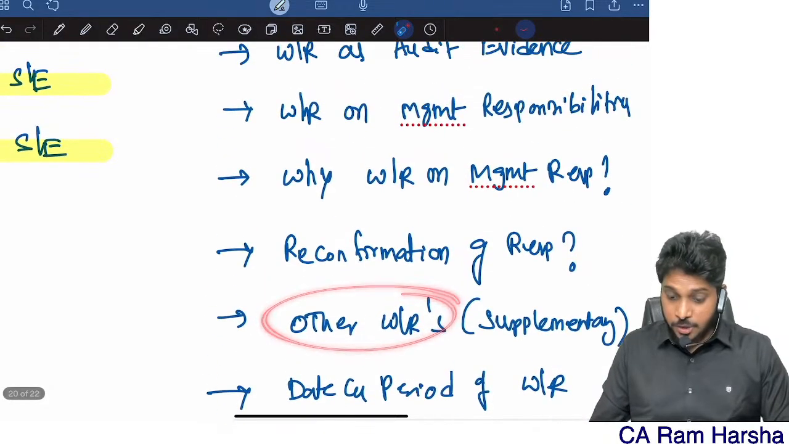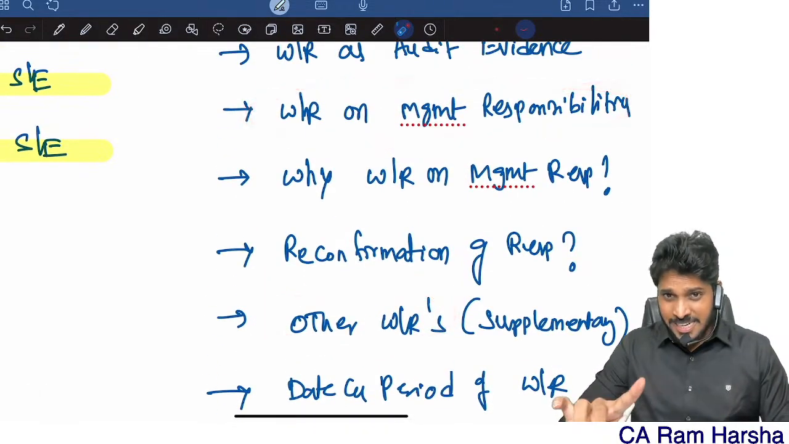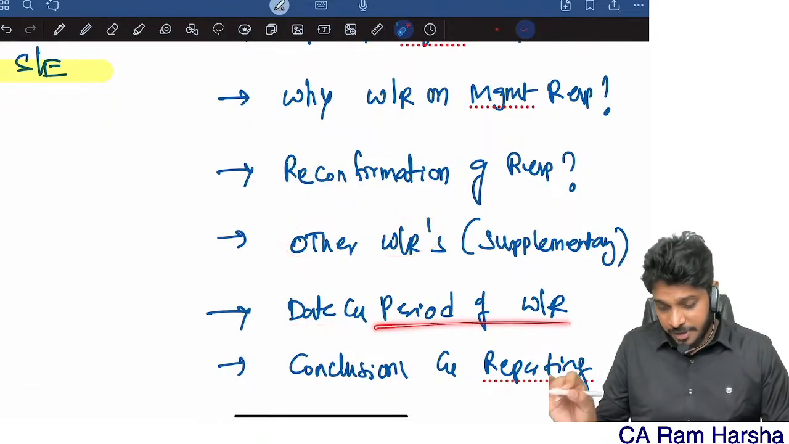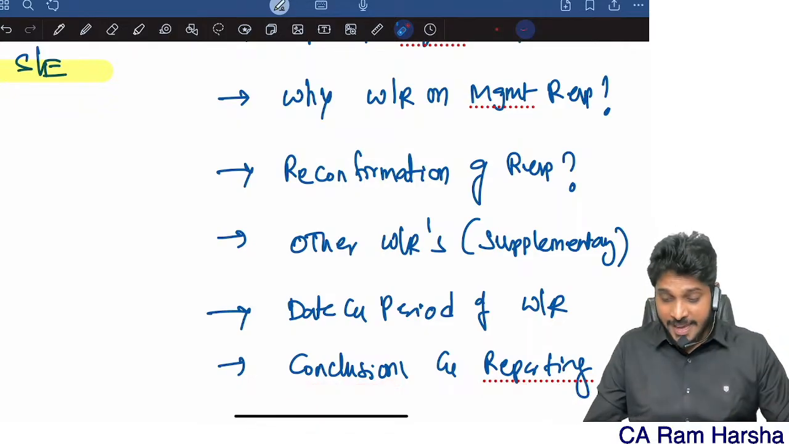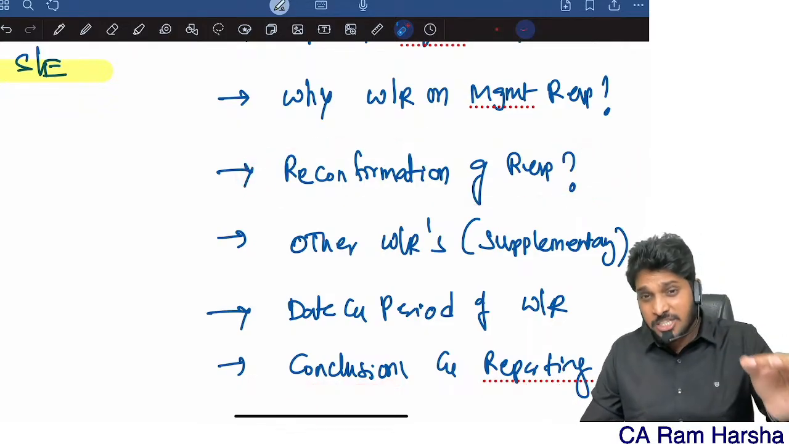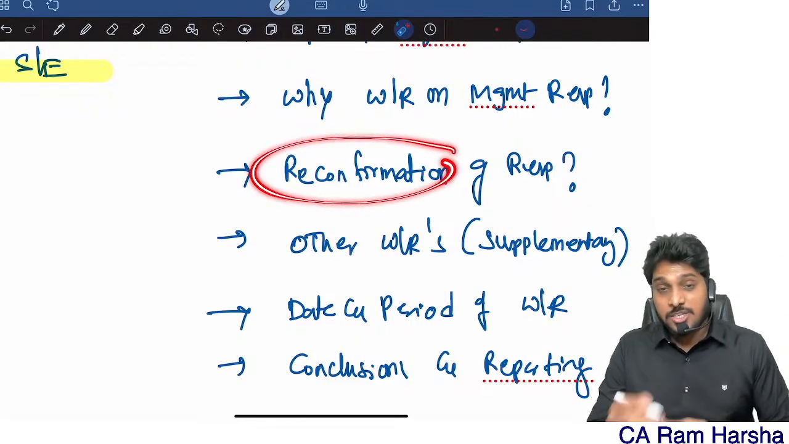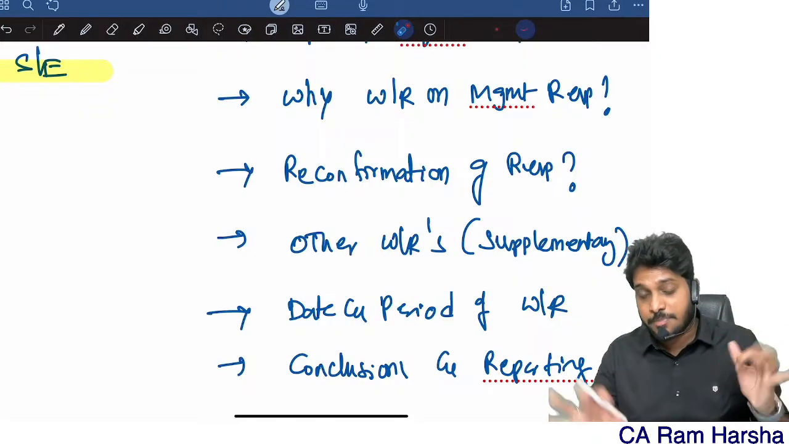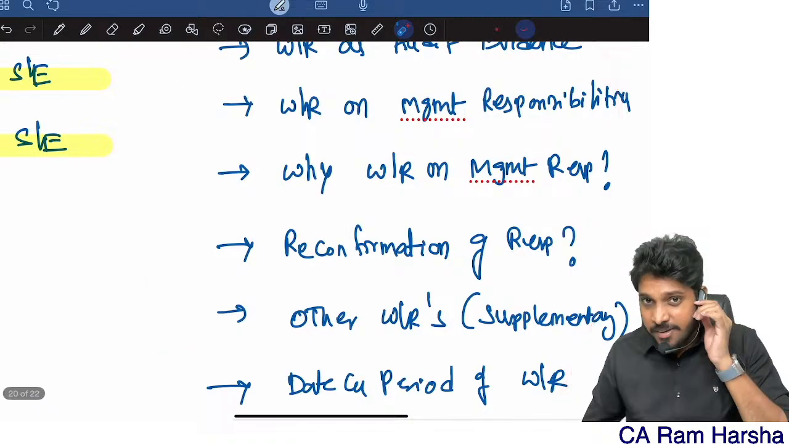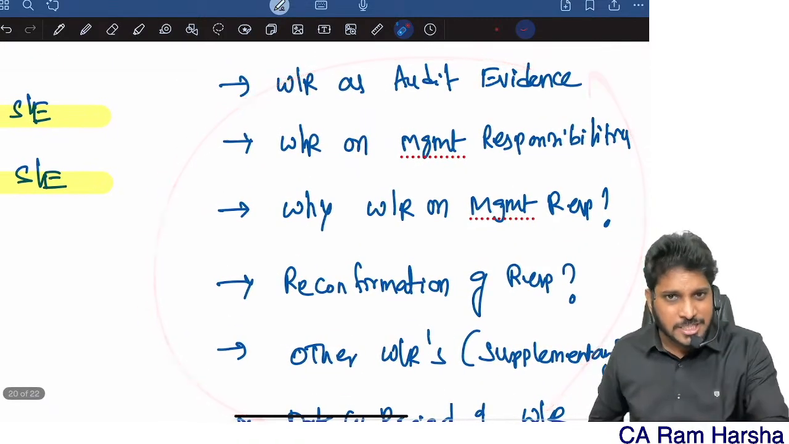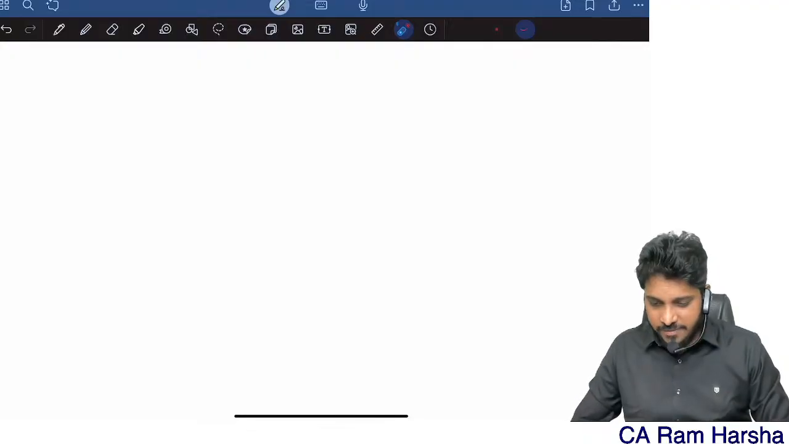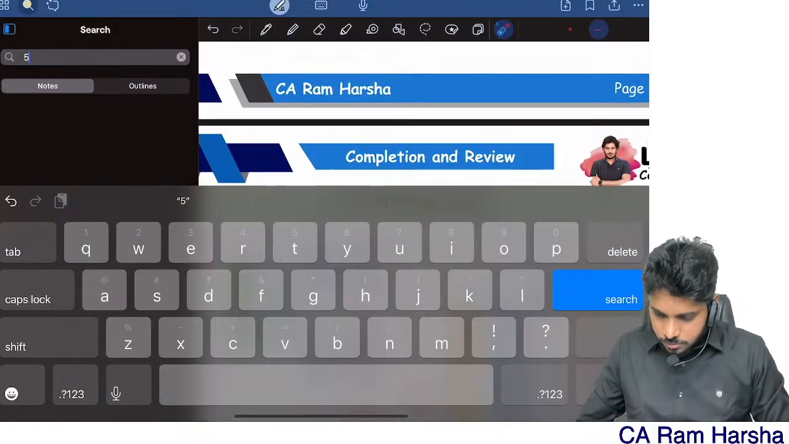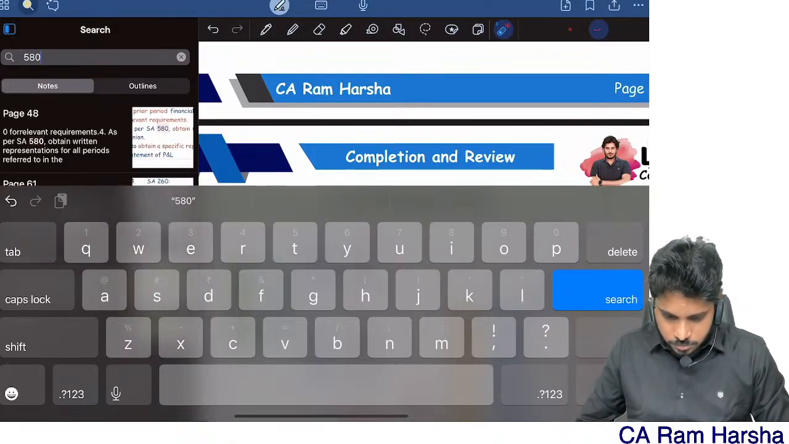Other written representations. There are 2 types of representations: one is representation about management responsibilities, and the other is other representations. And what is the date of the representation and period? Conclusions and reporting, and in a few cases reconfirmation of representation is required. So what are the matters on which reconfirmation is obtained through written representation? Under what scenarios will we obtain reconfirmation through written representation? These are the important matters in 580. Technically speaking, this is 90% of the content of the standard, so don't worry. Now let's look at 580. Just a minute.